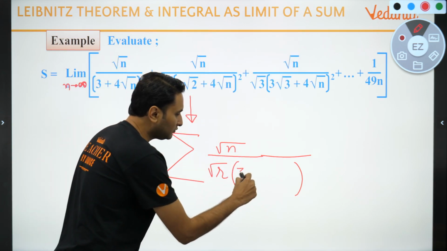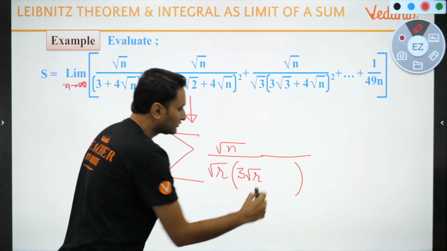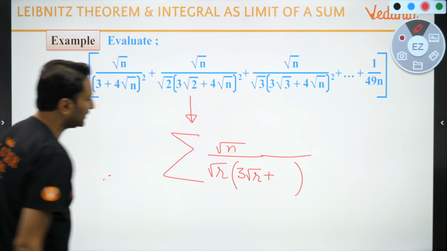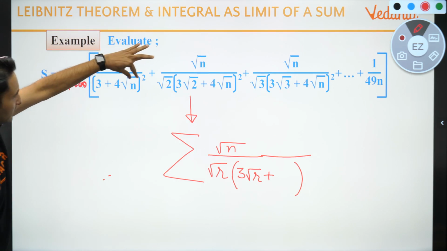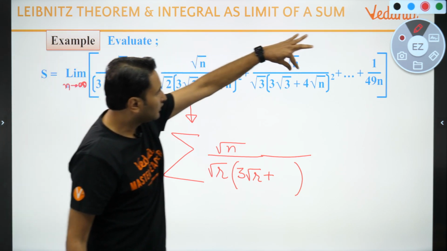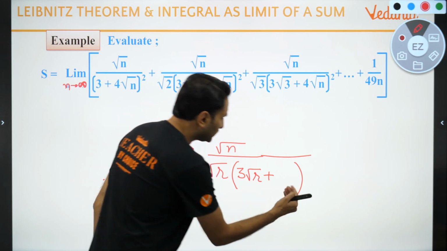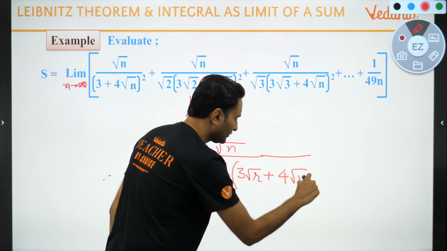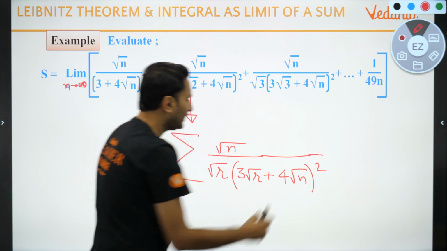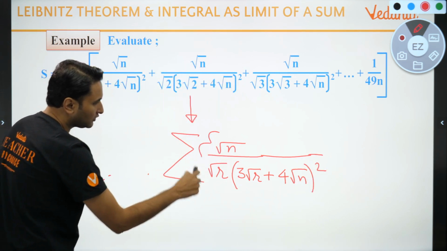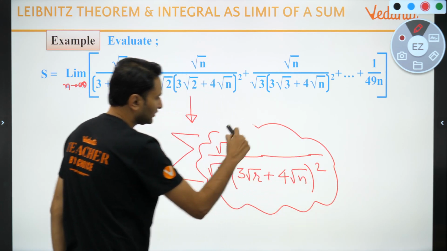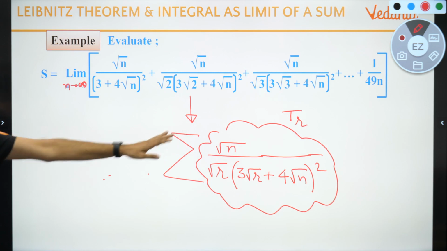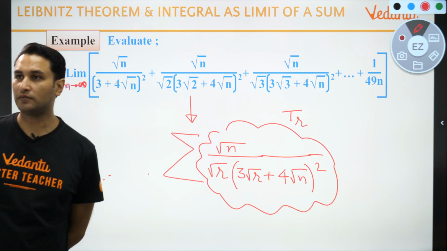So in the rth term 3 root r plus 4 root n, no change. So that's going to be 4 root n whole square. Am I correct in saying this is what we call the rth term? This is the rth term, right?